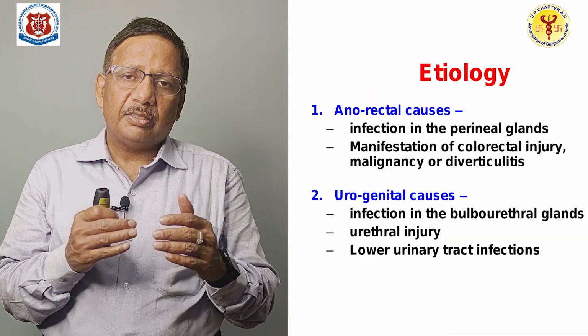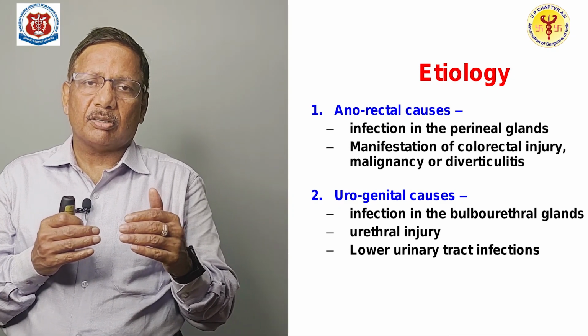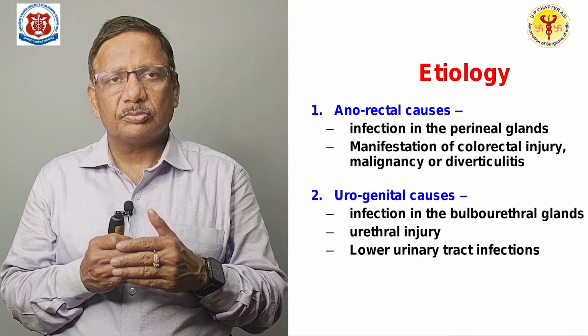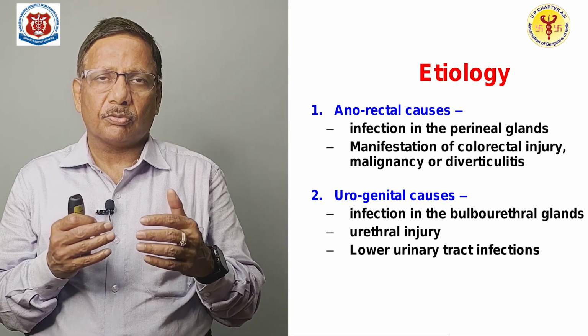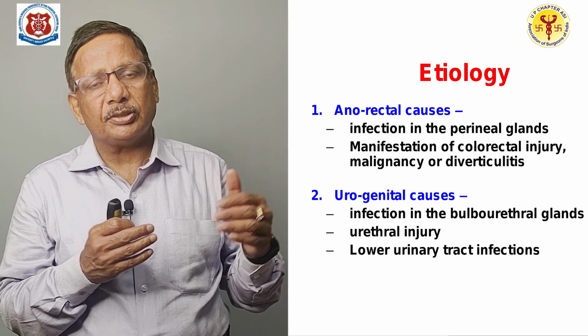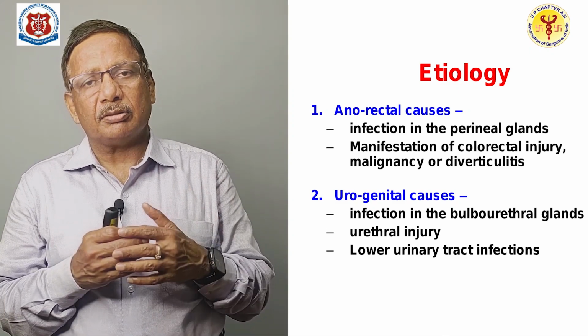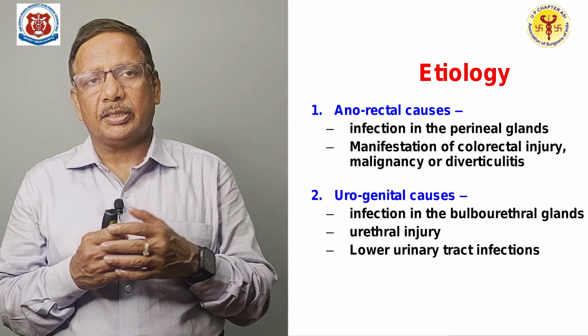Then if you divide the etiology, the anorectal causes can be infection in the perineal glands or manifestation of colorectal injury, some sort of impalement injury, some sort of rectal injury, or even the malignancy and the diverticulitis in the colorectal area.